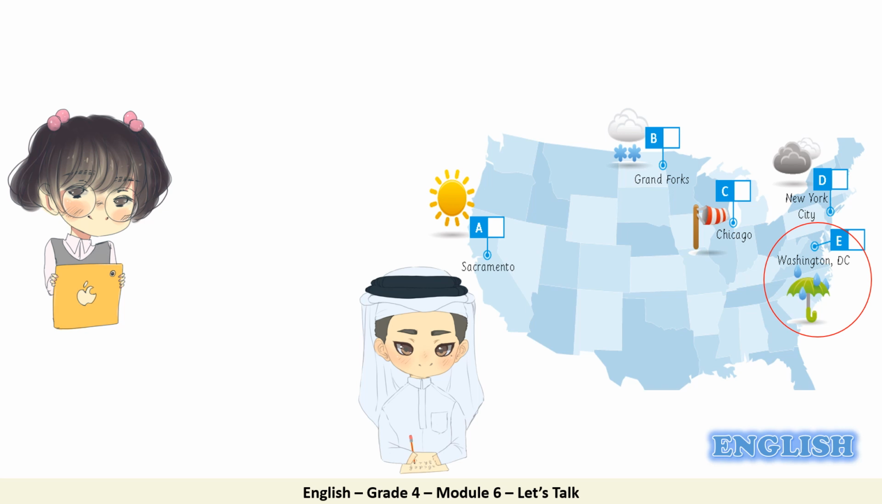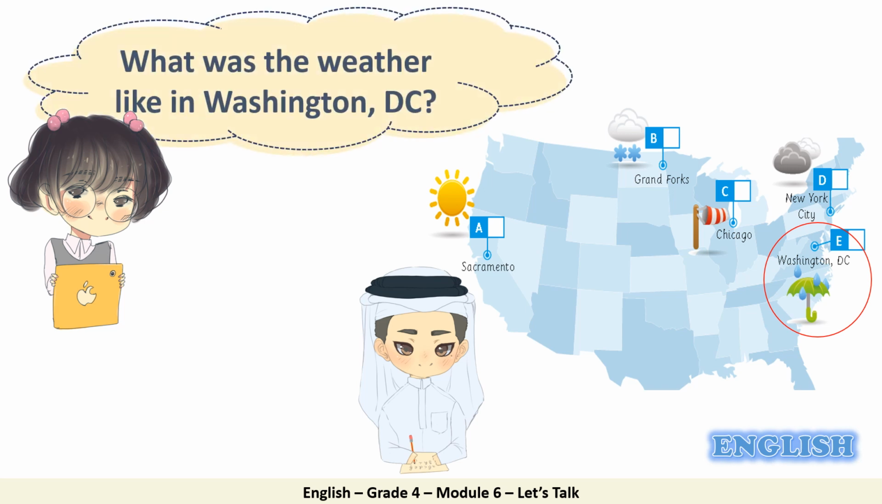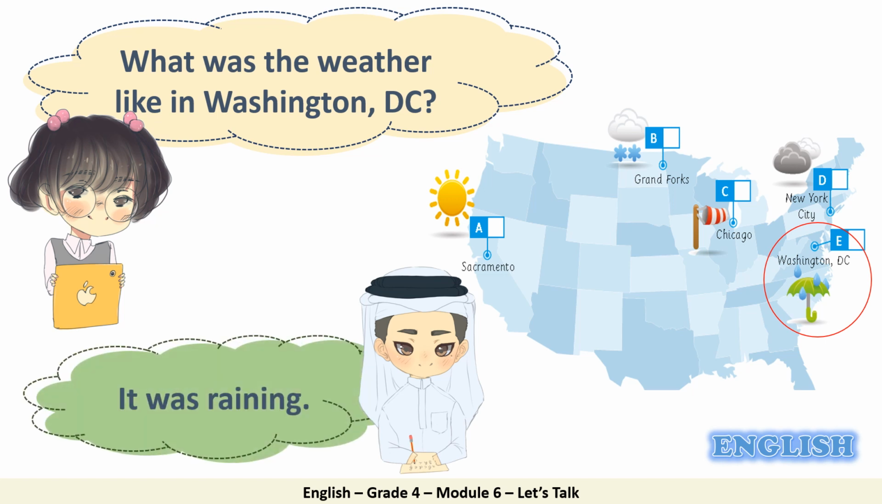Let's continue and ask about Washington, D.C. Can you help Noor? She would ask, what was the weather like in Washington, D.C.? Excellent. Look at the weather. Raining. So what would Ahmed answer? It's in the past, so he would say, it was raining. Excellent.